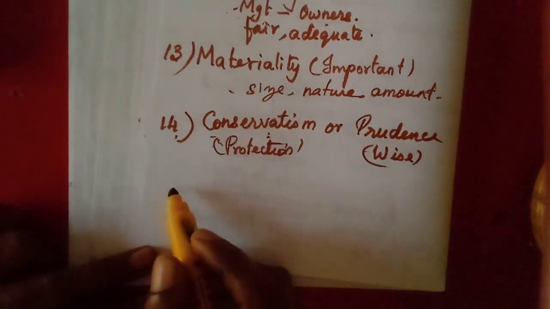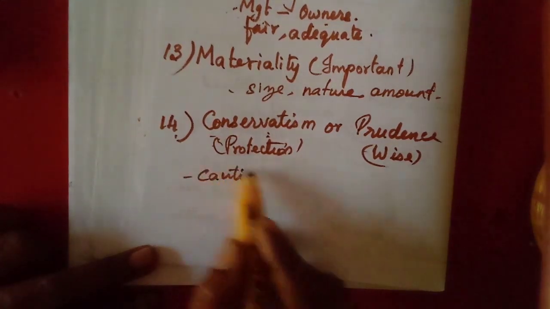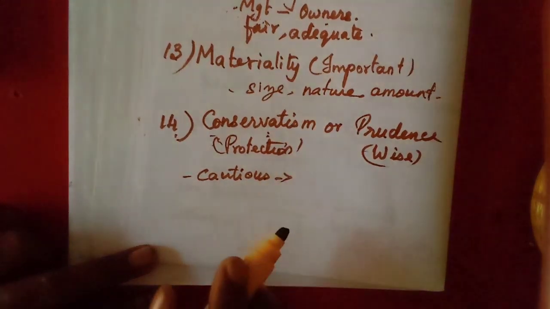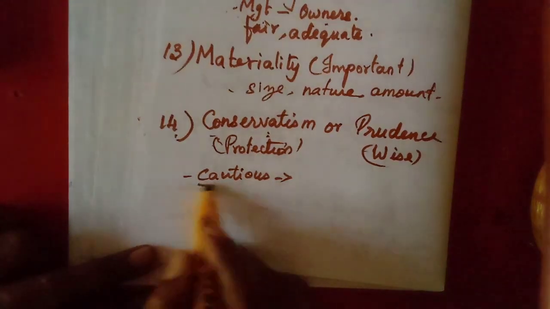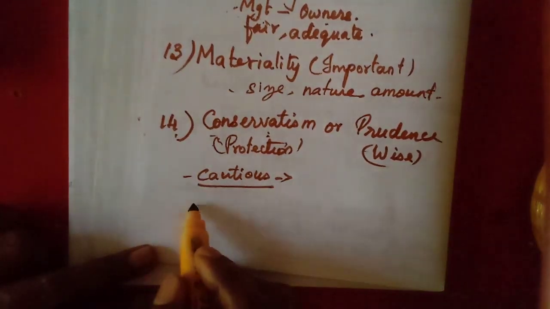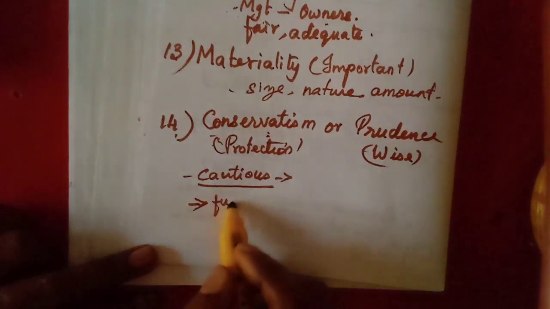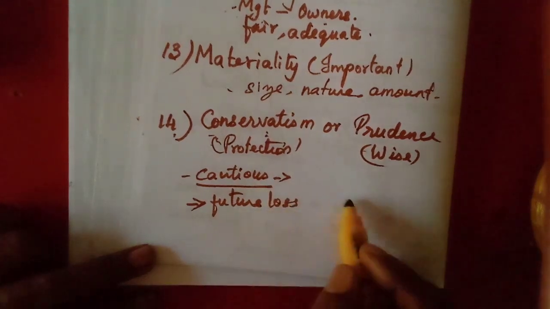We should be cautious, we should be very careful while recording some information. Here I will explain why they must be cautious. That means about future loss and future income.